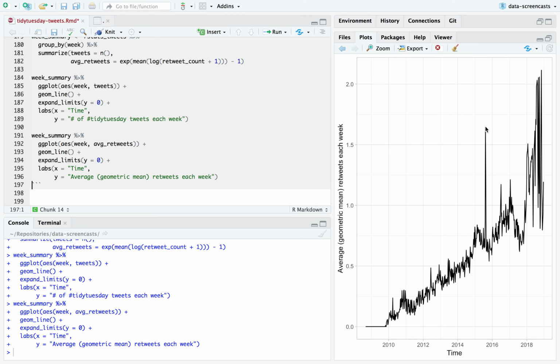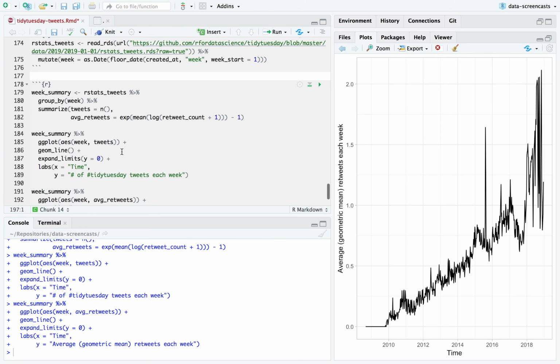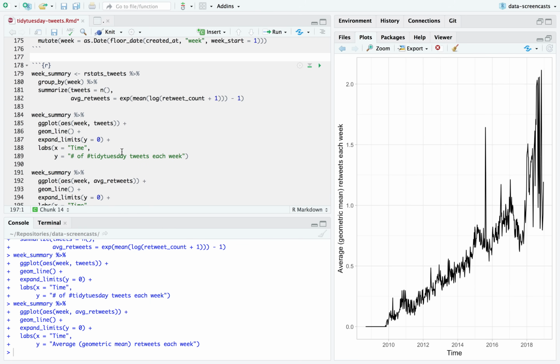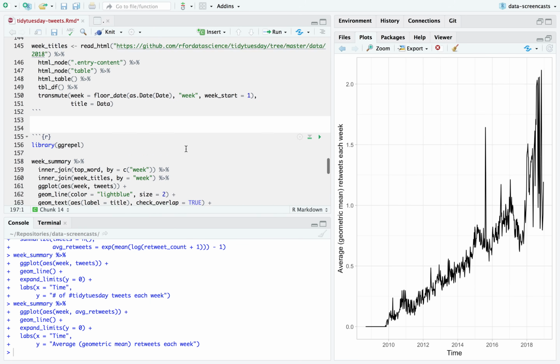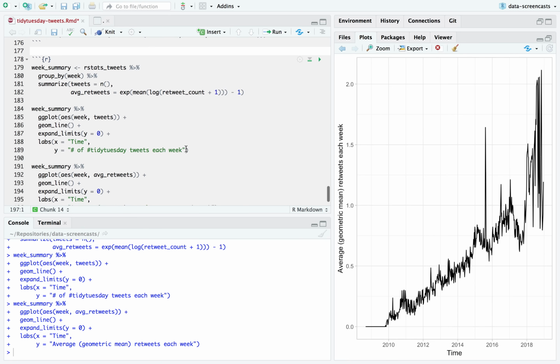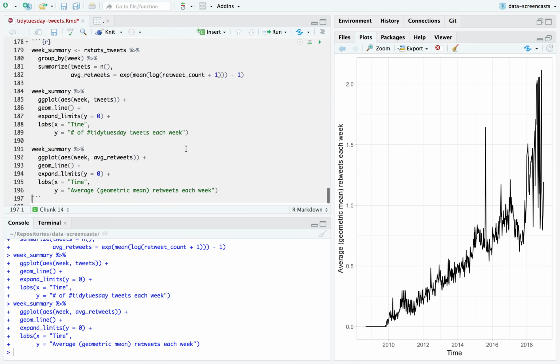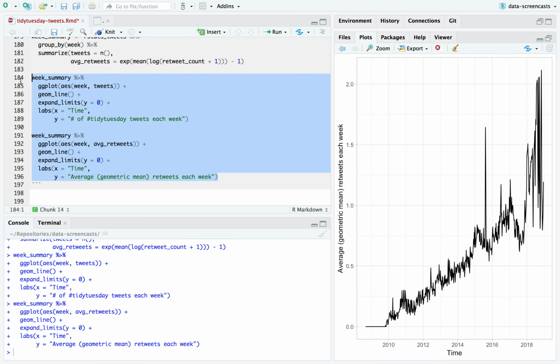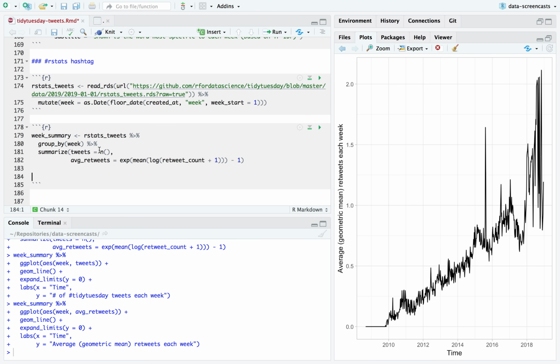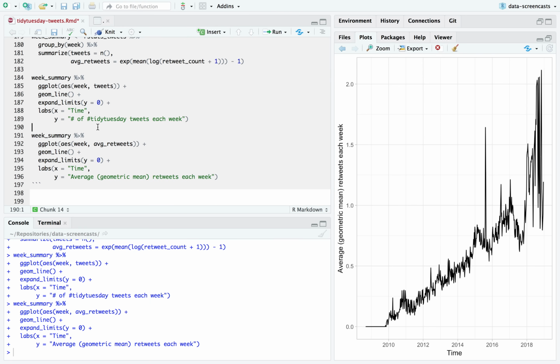This could have been one extremely viral tweet. It's hard to say, in maybe an otherwise slow week. So that would mean I'd probably want to make it month rather than week. All right, but what I'm interested in is I could apply the same TFIDF approach to weeks. What was trending each week within rstats. I could do month too, but I'll leave in the number of tweets per week.